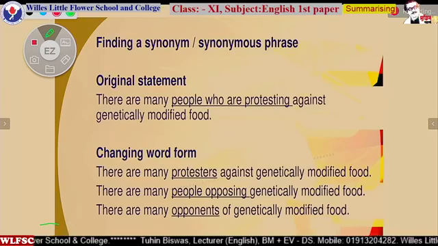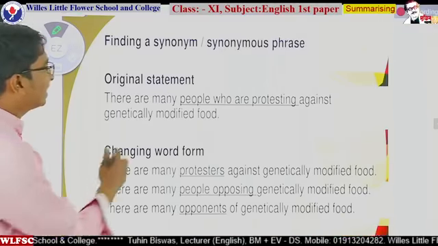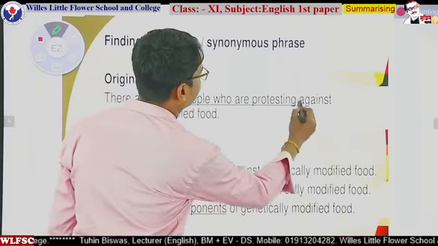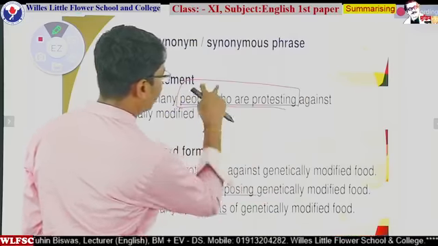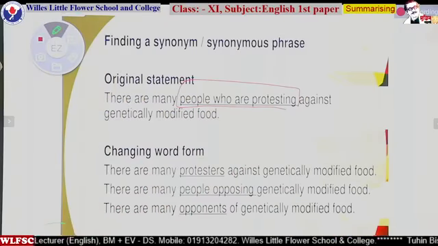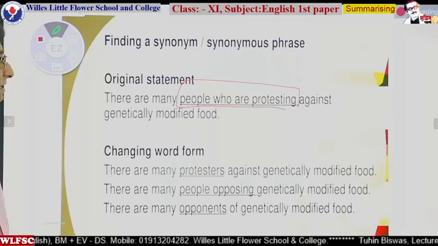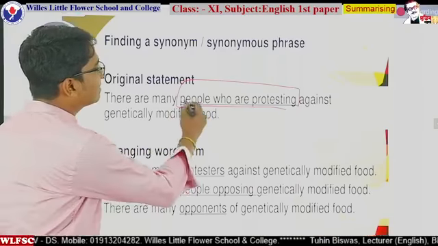There is an original sentence: There are many people who are protesting against genetically modified food. This sentence is telling about genetically modified food. So what is genetically modified food? We can say hybrid food. So let me explain. There are many who are protesting. So who are protesting? Focus on this point: people who are protesting.